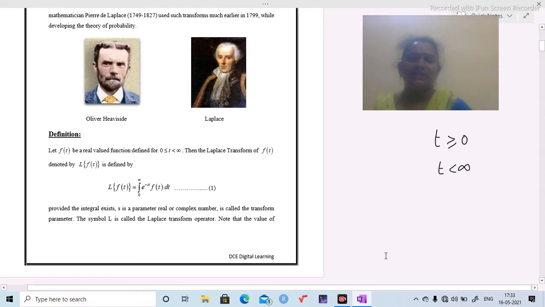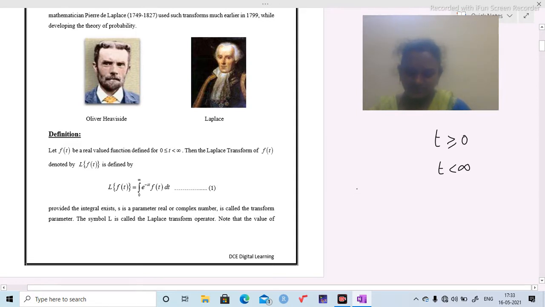Then the Laplace transform of f(t) is denoted by L{f(t)} and defined by L{f(t)} = integration 0 to infinity e^(-st) f(t) dt, provided the integral exists.